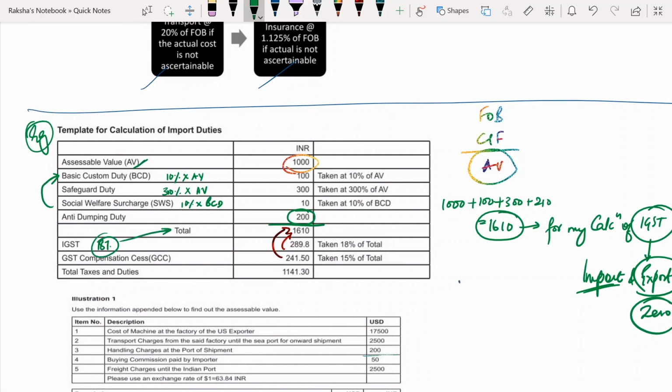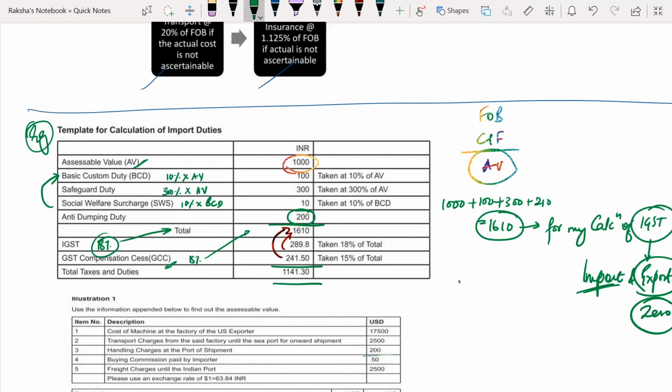Now GST compensation cess says 15%, they have taken in this example 15% of total. So total taxes and duties are 11141.3. Okay, fine.